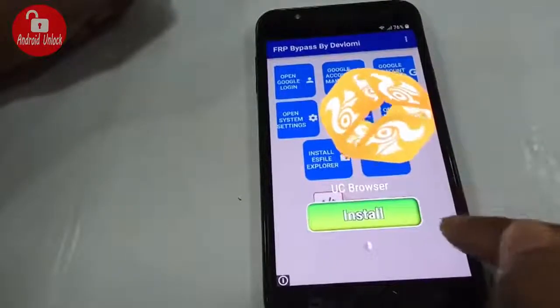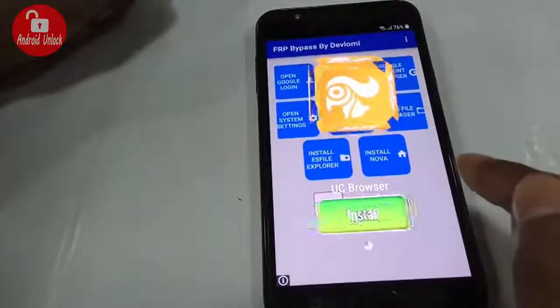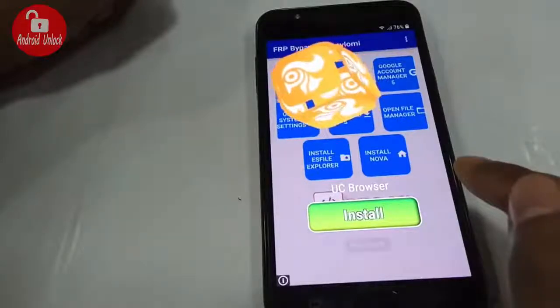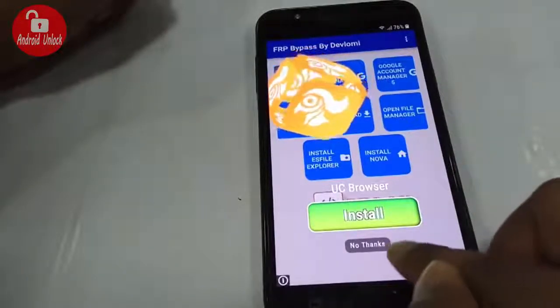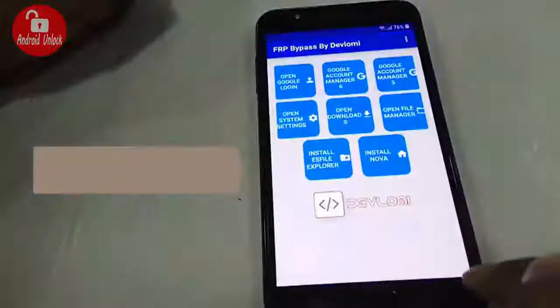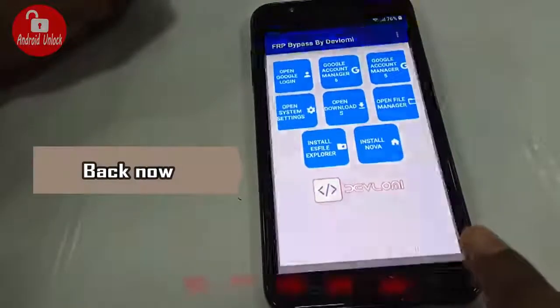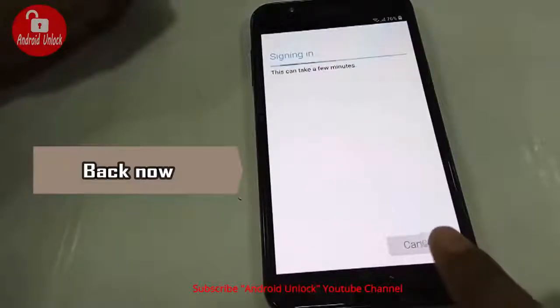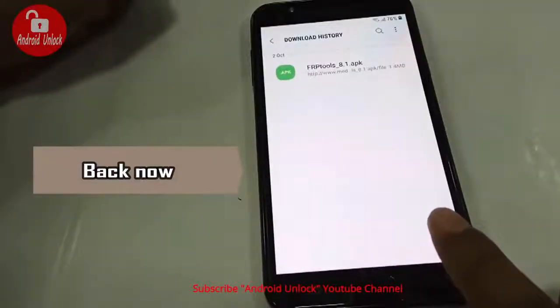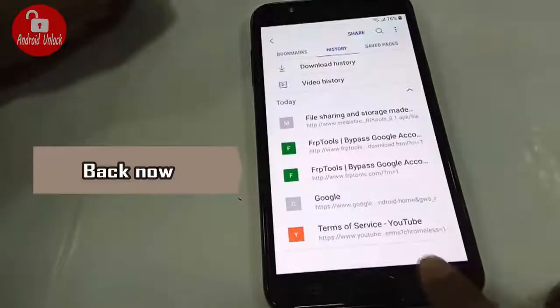The ad is loading, so wait. Click no thanks. And now back and sign in, loading. Yes, our login is successful.